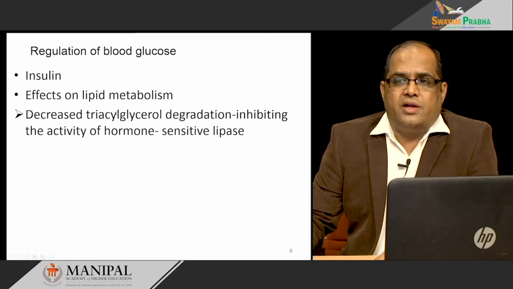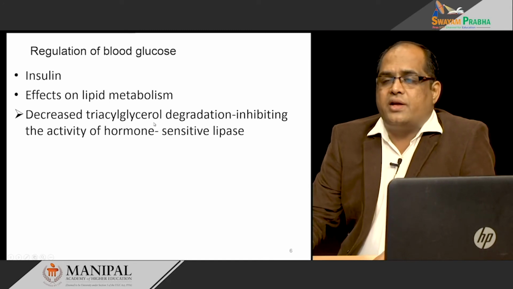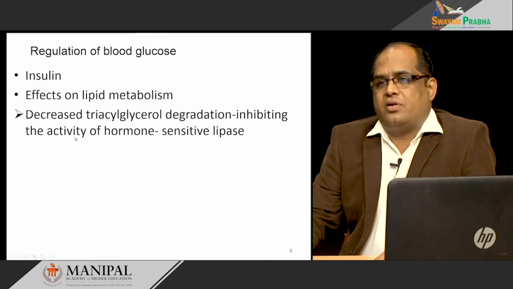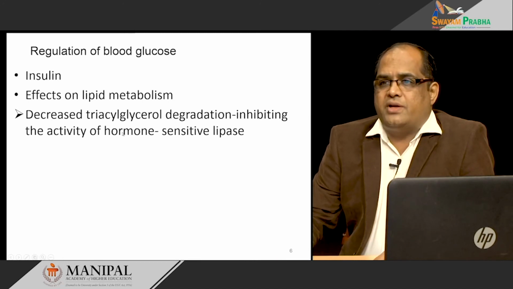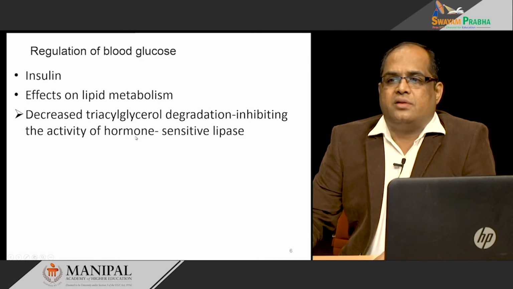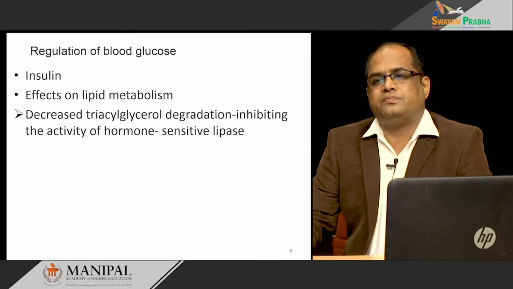There is enough energy, so no need to break the stored energy form, that is triacylglycerol. That makes sense. So, insulin inhibits this breakdown of triacylglycerol by inhibiting the activity of hormone sensitive lipase.